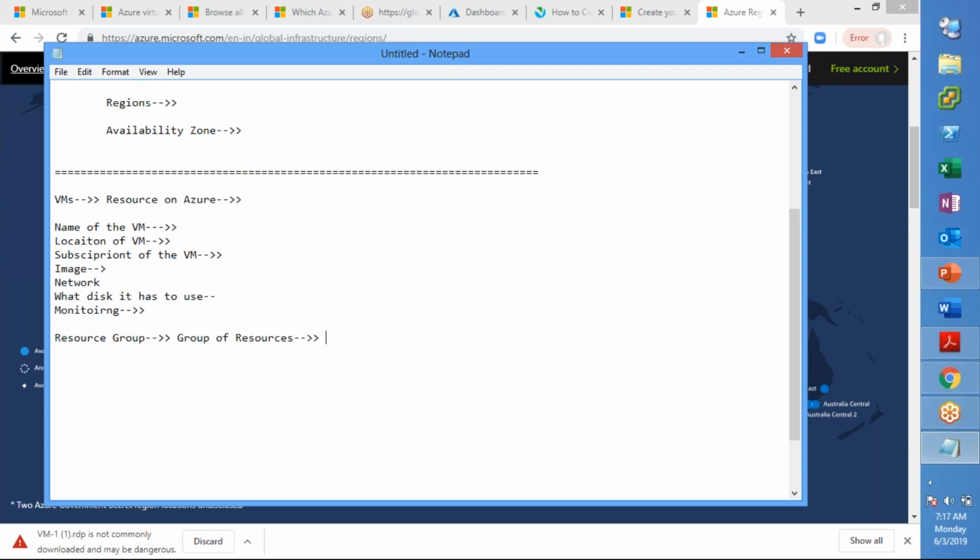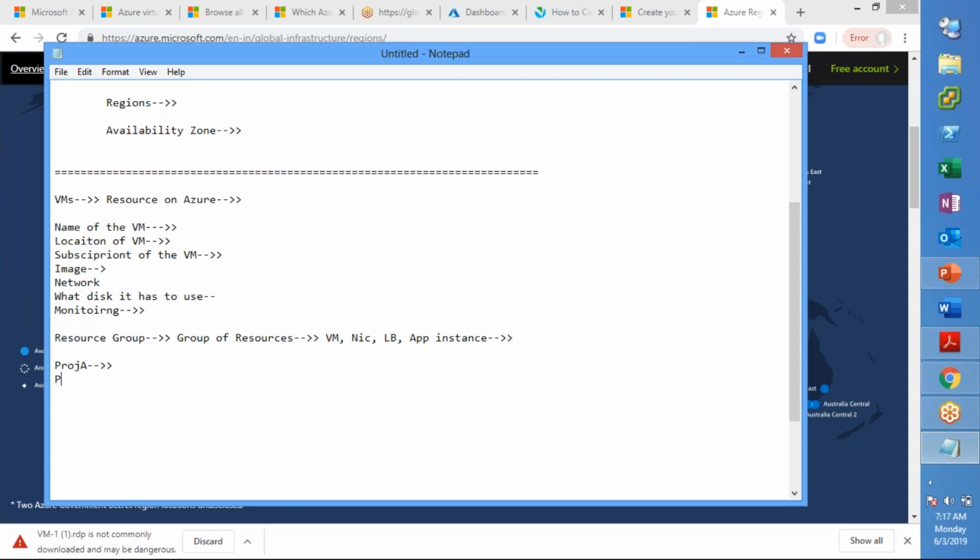It can be your virtual machine, your network card, your load balancer, an application instance, and all those things that meet a certain category or criteria will fall under one resource group. For example, I am creating multiple resources for a project called project A. All the resources of project A, I'll put in a resource group called project A.